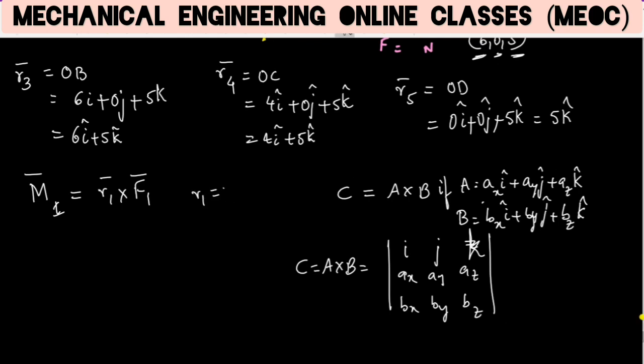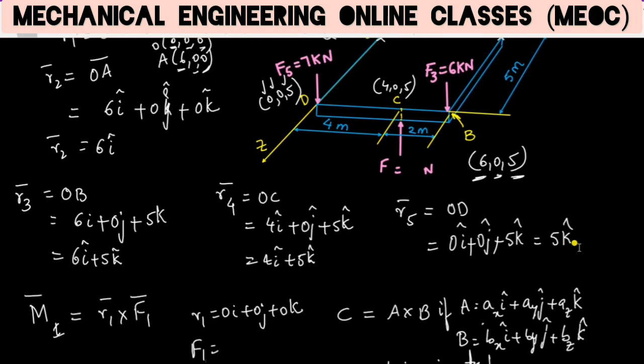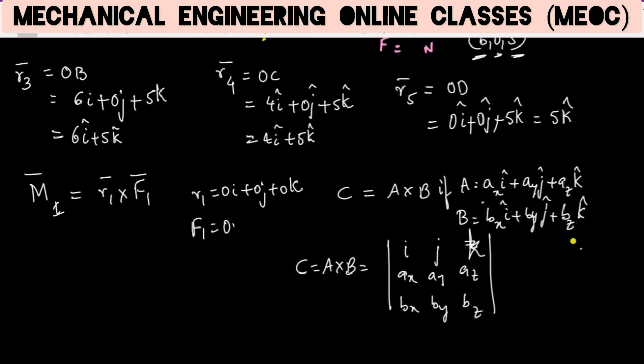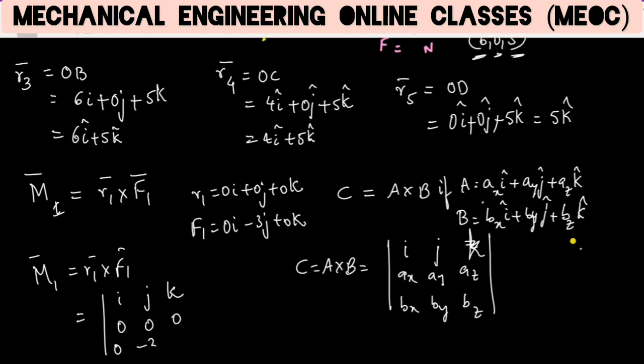R1 is 0I plus 0J plus 0K. F1 was the minus 3 kilonewton force downward, so that is minus 3J. So it is 0I minus 3J plus 0K. So we can find M1, which is R1 cross F1, as det IJK, 0 0 0, 0 minus 3 0. Because one entire row is 0, its determinant is also 0.